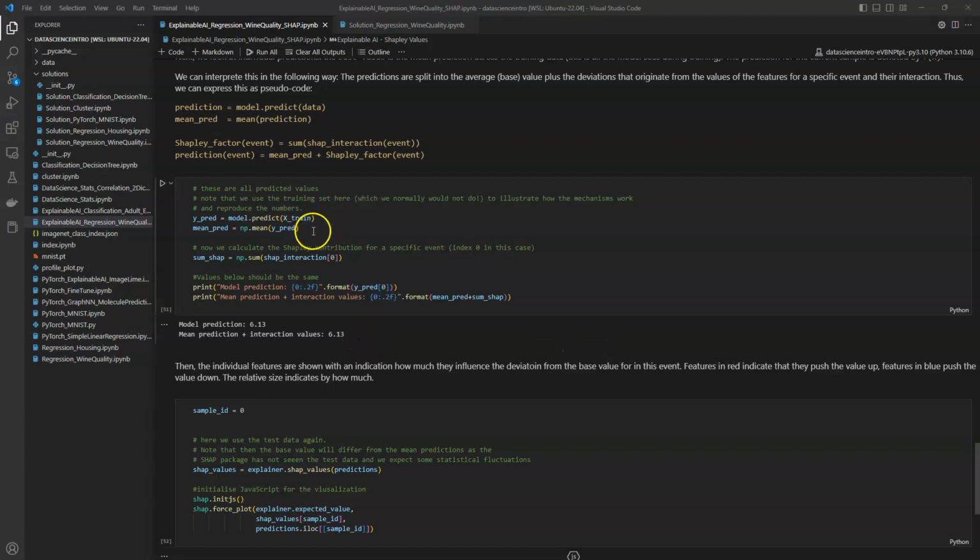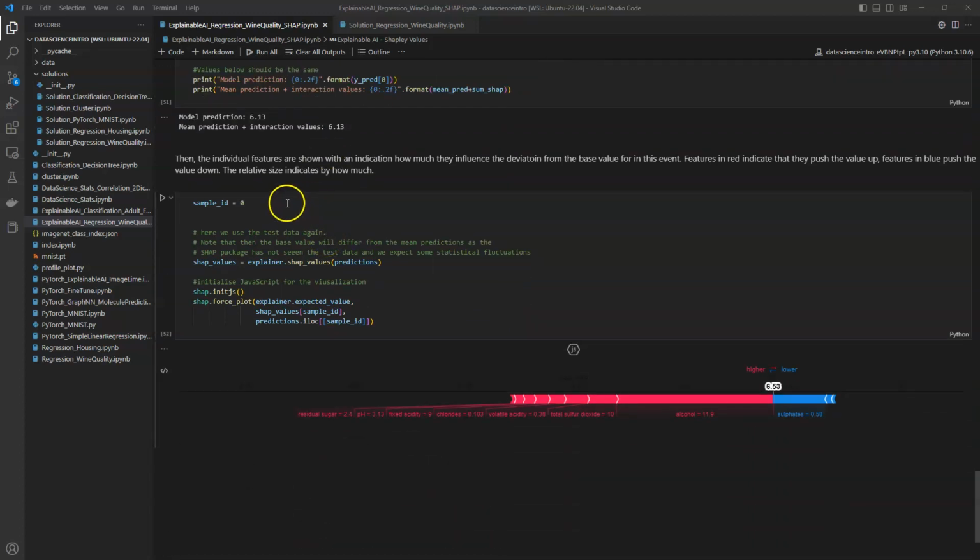Notice here that we use the training data itself, right? This is because the training data is all that the model sees. So we normally would, of course, use the test data, but here we want to analyze the interaction between the features. So in order to avoid any numerical shifts, because maybe the training data and the test data, they're finite data sets, and to be able to reproduce these numbers exactly, not approximately, we use the training data here. But of course, in a real situation, we would rather use the predictions from the test data or from the new data set.